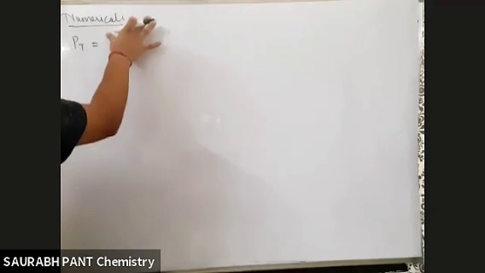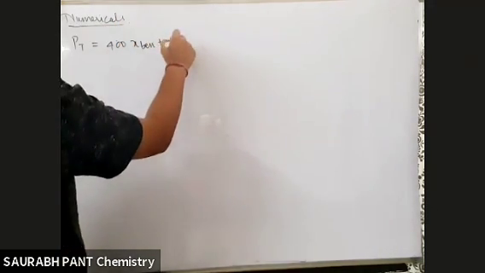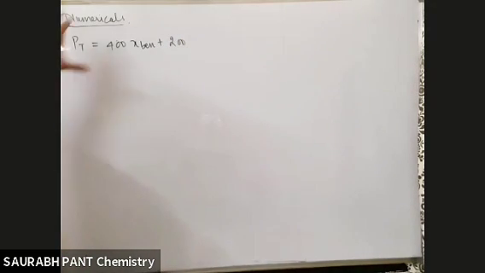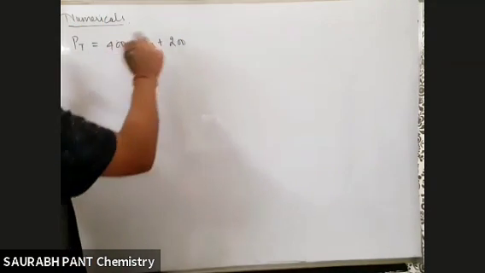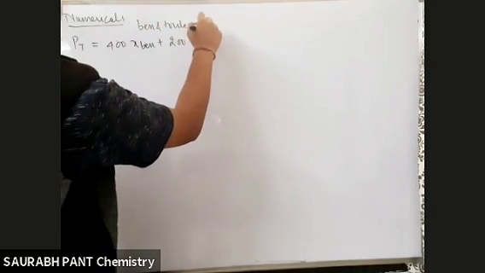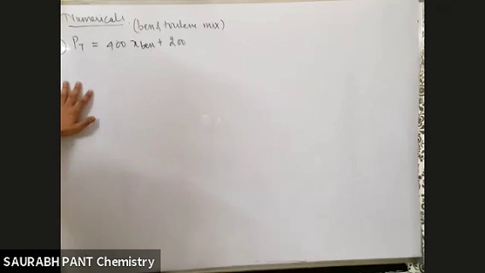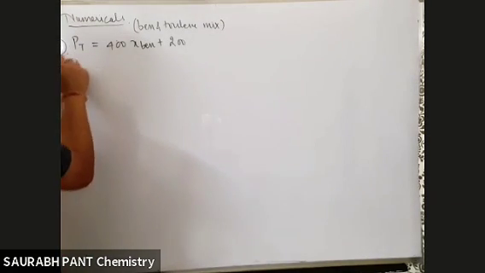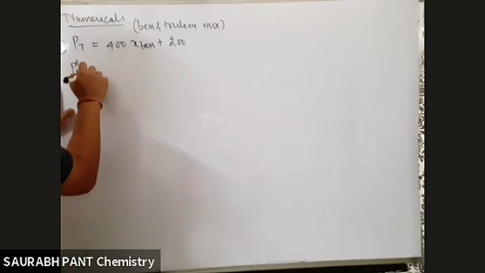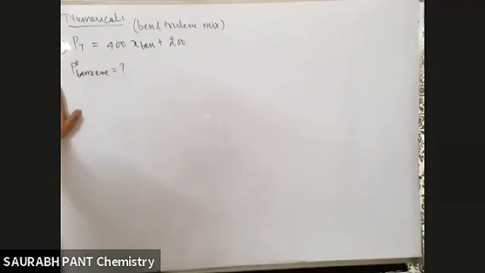Take 400. 400 x benzene plus 200. This equation of PT is given to you for a benzene and toluene mixture. The question is very simple. They are asking you the pure vapor pressure of benzene.